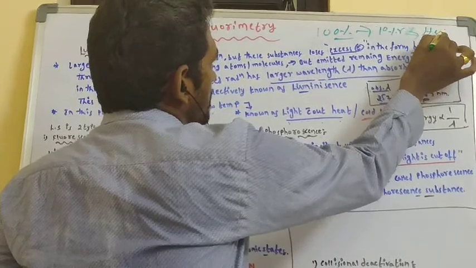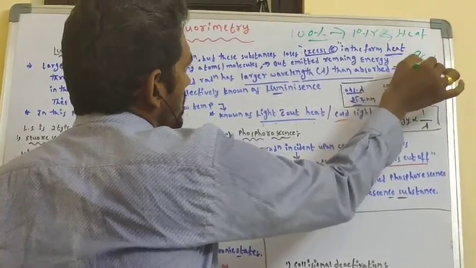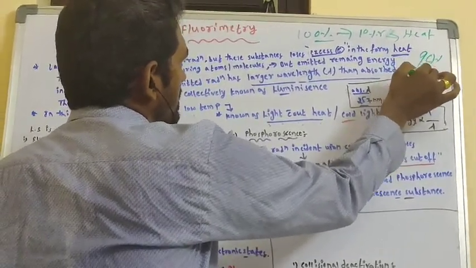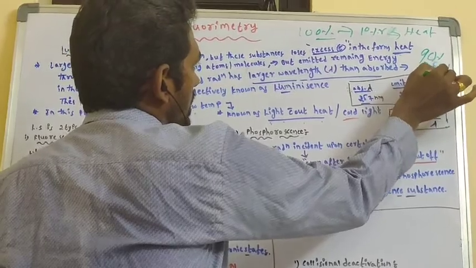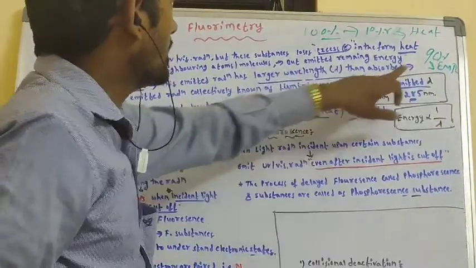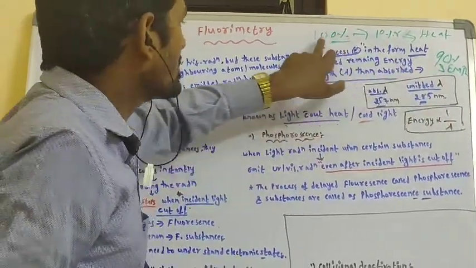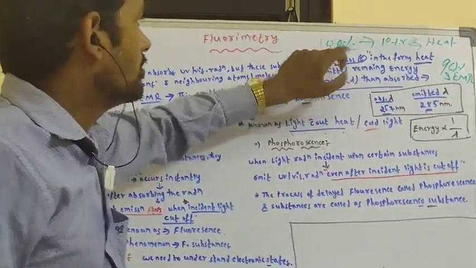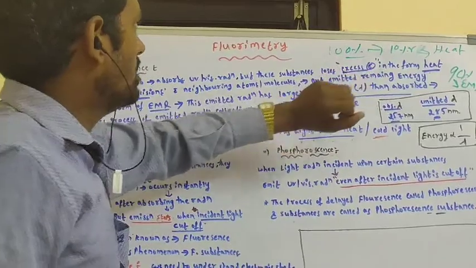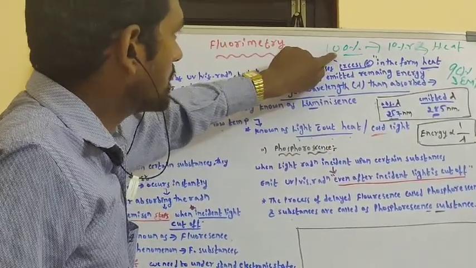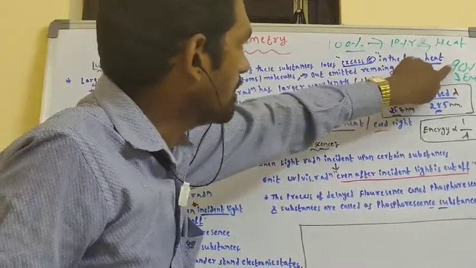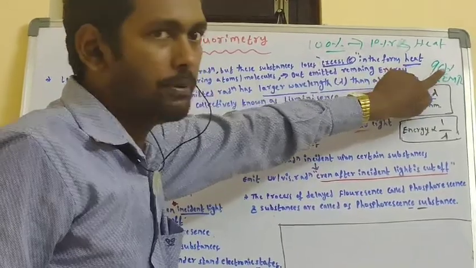Then the remaining 90% is emitted in the form of EMR. Only 90% of the energy is emitted, but the absorbed 100% has higher energy as compared to the emitted.